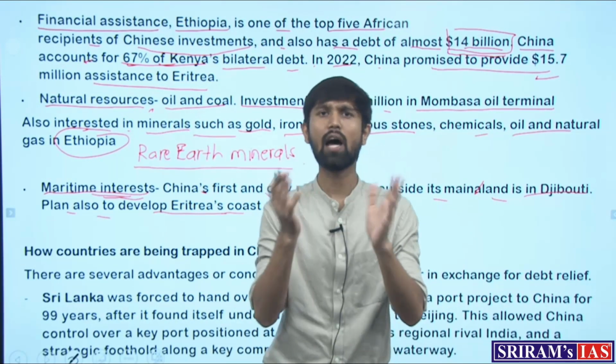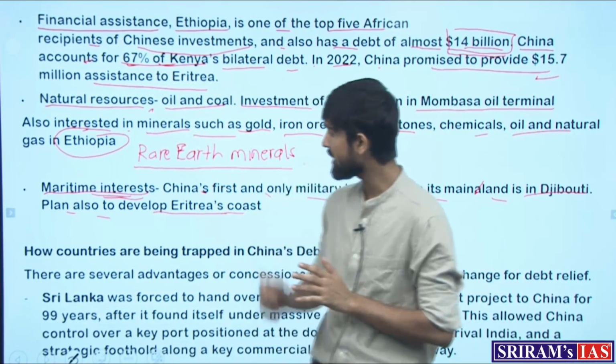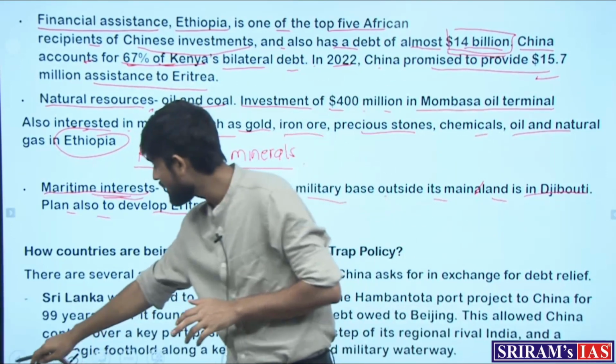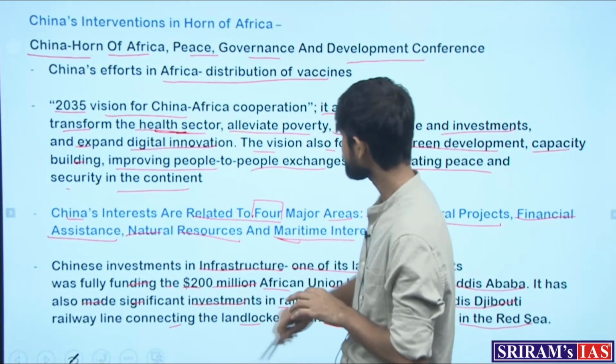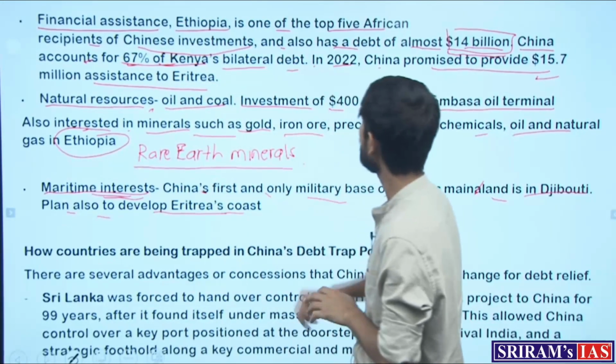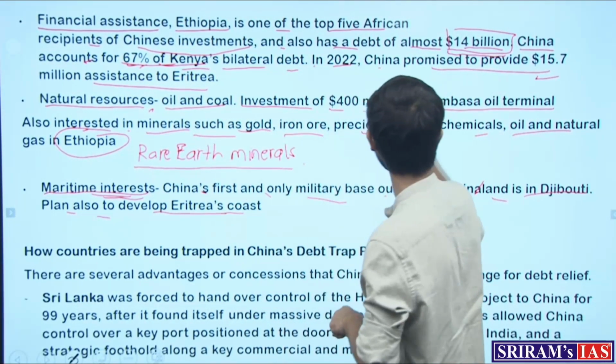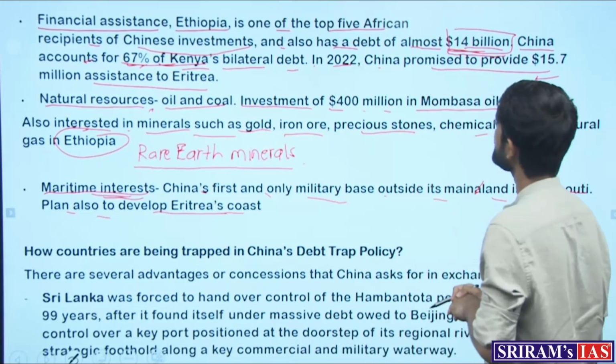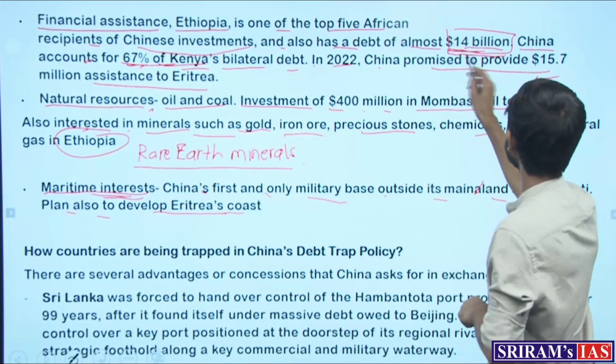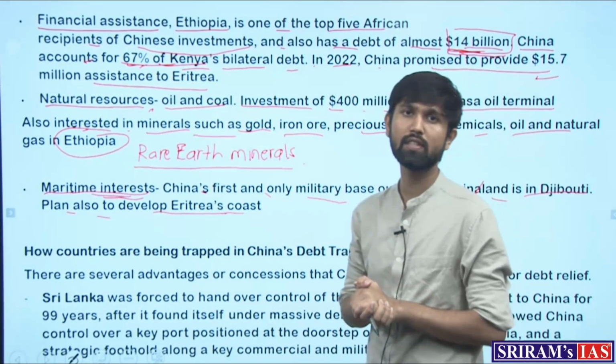Is there any downside to this development? As we can see, there is a rising amount of debt, where we saw that 67% of Kenya's bilateral debt belongs to China, and Ethiopia is in debt of $14 billion to China.